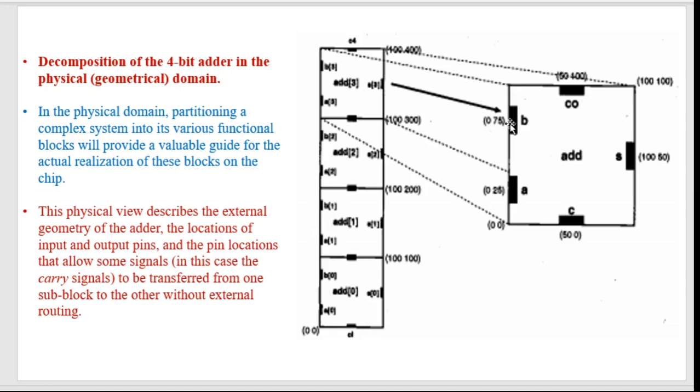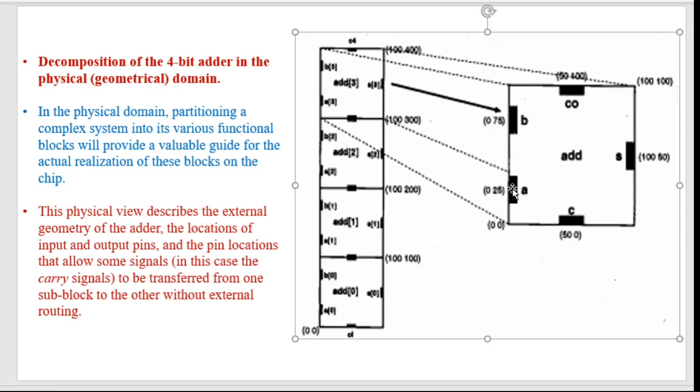The location of A is at 0 25, the location of B signal is at 0 75, the location of S is at 150 coordinate, and similarly the location of C and C out. Each of these is a 4-bit adder that can again be decomposed into 4 1-bit adders. So here this is a 1-bit adder, 1-bit adder, 1-bit adder, 1-bit adder. This again shows the whole thing in terms of a diagram, so now you can easily relate. No sorry, this is a single 1-bit adder.